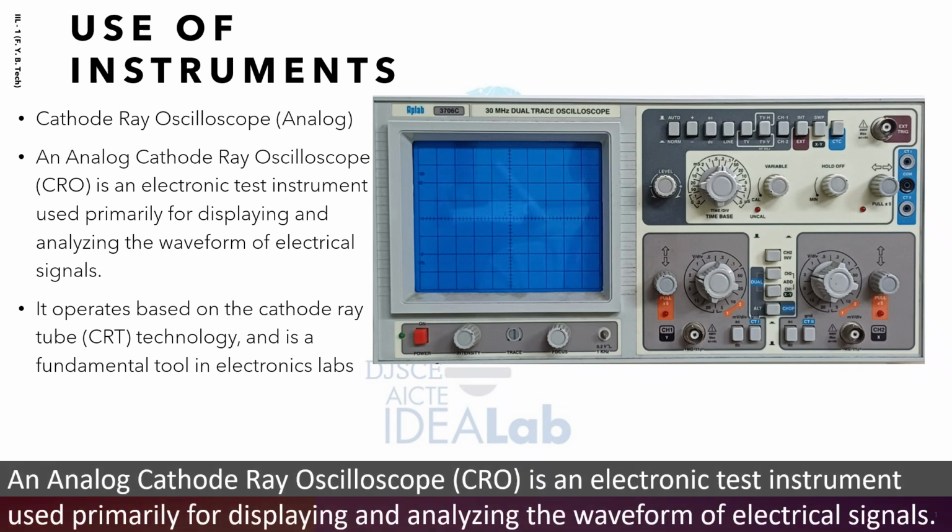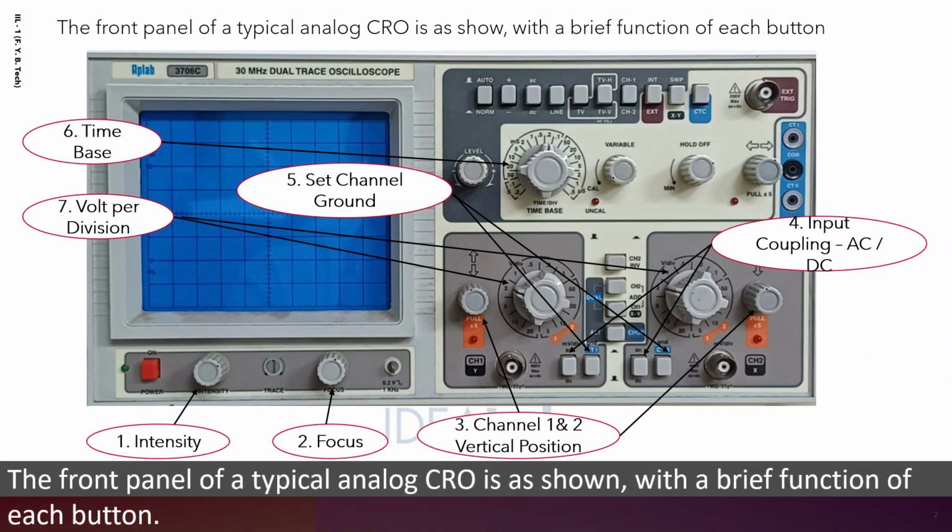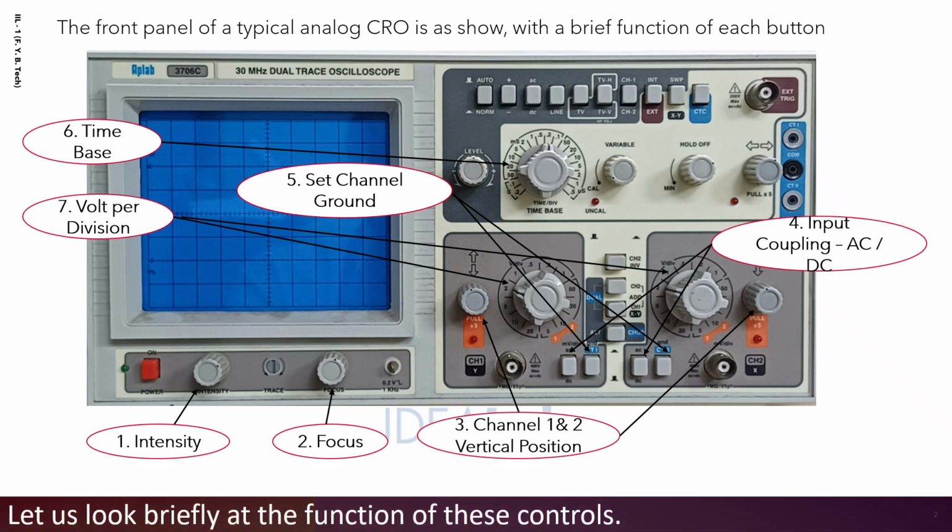An analog cathode ray oscilloscope, or a CRO, is an electronic test instrument used primarily for displaying and analyzing the waveform of electrical signals. It operates based on the cathode ray tube (CRT) technology and is a fundamental tool in electronics laboratories. The front panel of a typical analog CRO is as shown, with a brief function of each button. Let us look briefly at the function of these controls.